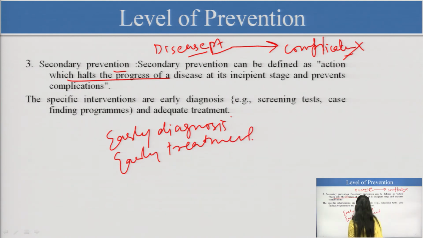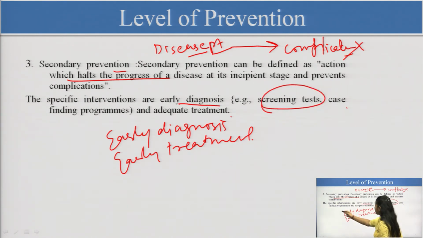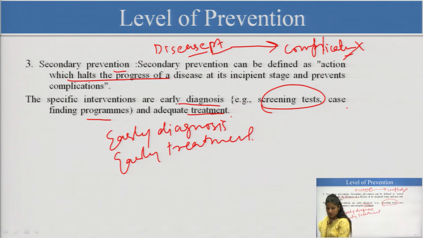Or what other thing we can do is early diagnosis, and apart from early treatment, we can reduce the complications as well. So, specific interventions are early diagnosis like screening tests, then case finding programs, and we will start the treatment of the patient, so that the patient will not proceed with these complications of the diseases.